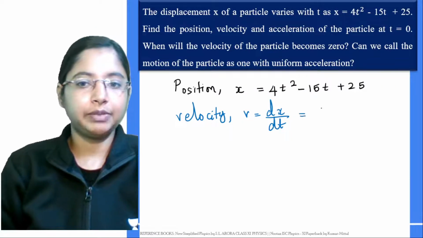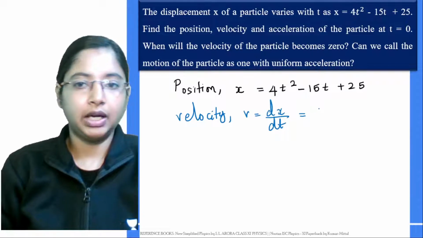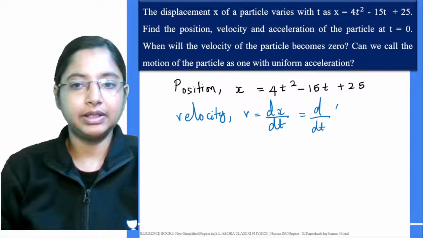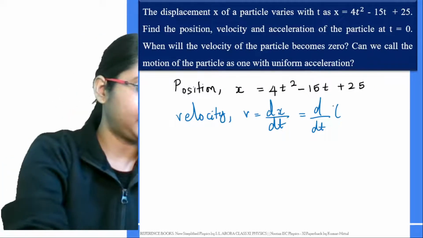Okay, so dx by dt means in this case it will be d by dt of... Ravi, you're a class 9 student. That's okay, Ravi. You can stay if you like to.